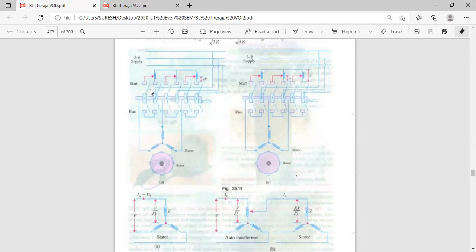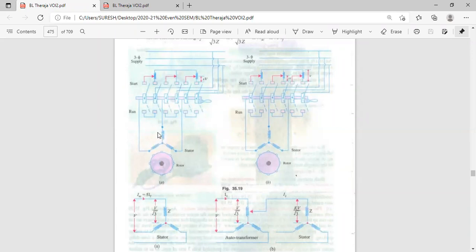Suppose we place the switch. How many switches? This is one switch, one pair. This is the second pair. This is the third pair. Three switches are there. See, the first two lines are one pair, the second two lines are one pair, and this is the third pair. Suppose I place this line here and this line here, which windings are connected?